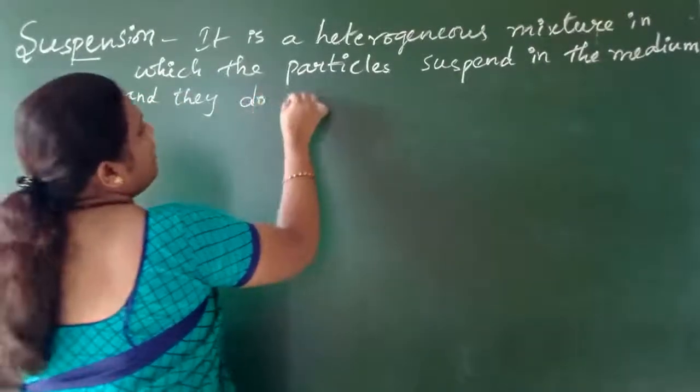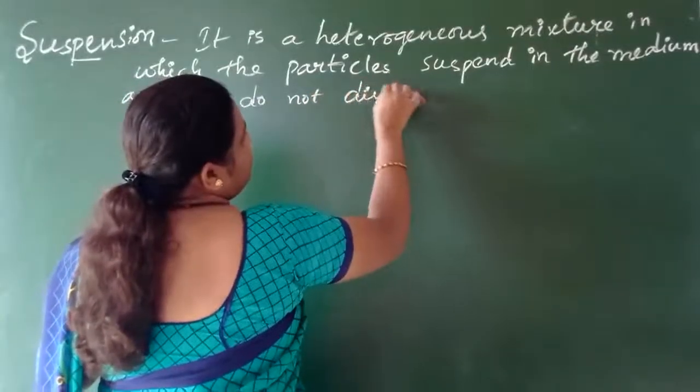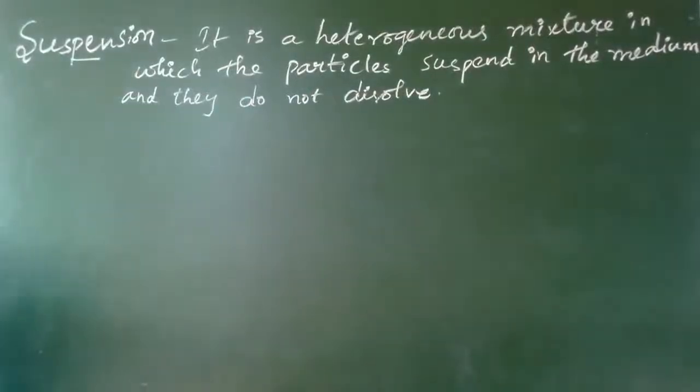And they do not dissolve, isn't it, children?